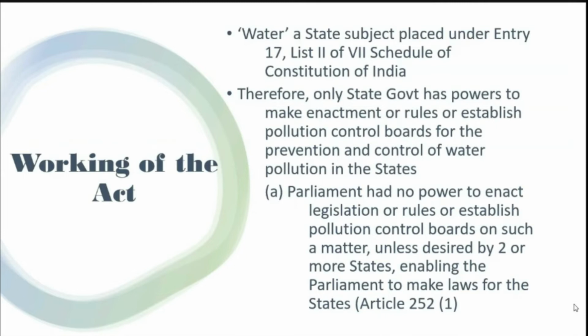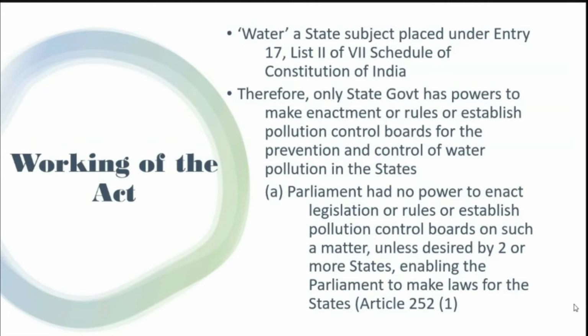For example, the state of West Bengal has powers to create pollution control boards which can control and prevent pollution only within the political limits of West Bengal.